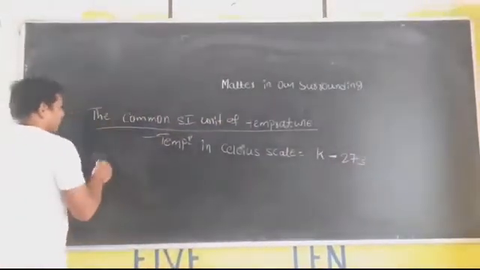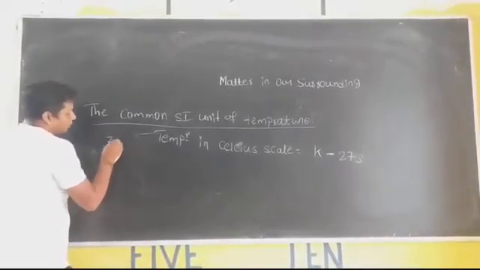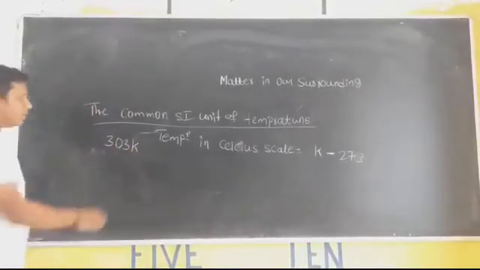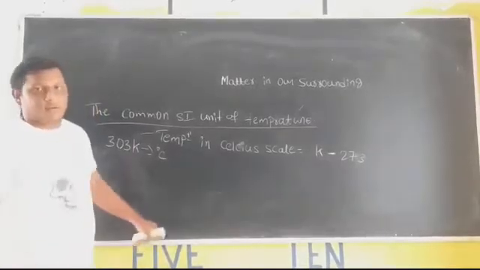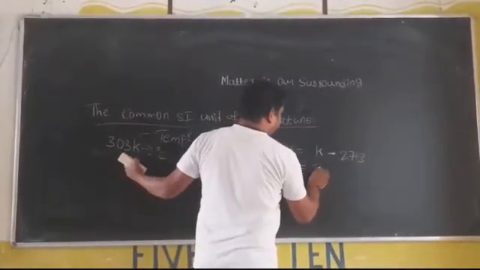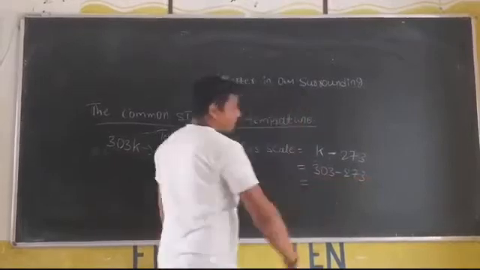Just take one example. 303 Kelvin, convert it into the degree Celsius scale. Our formula is temperature in Celsius scale is nothing but Kelvin, that is 303 minus 273. What is your answer?